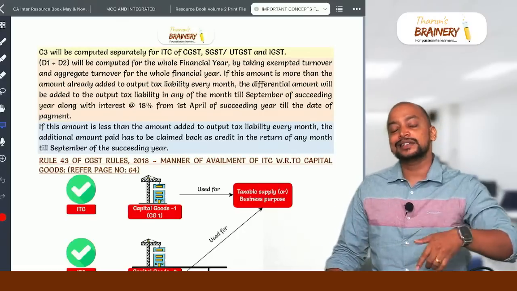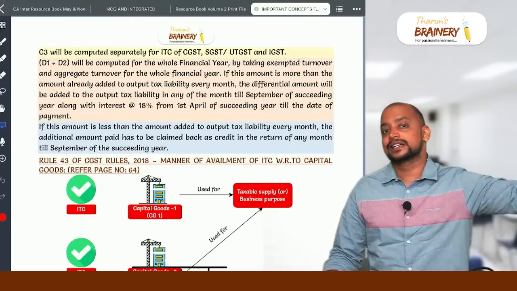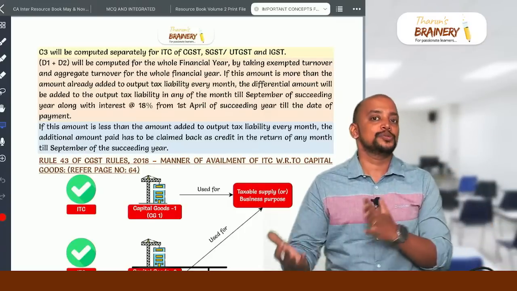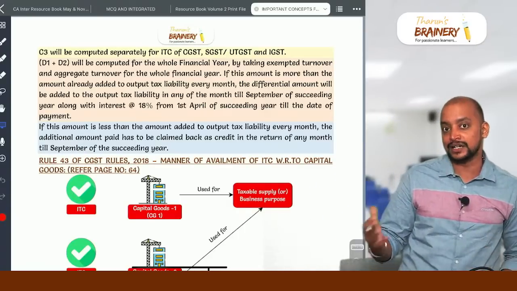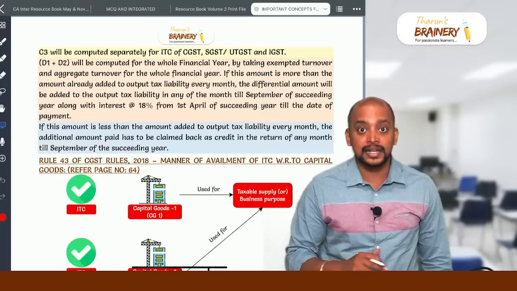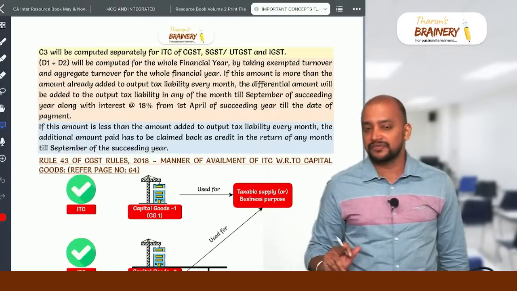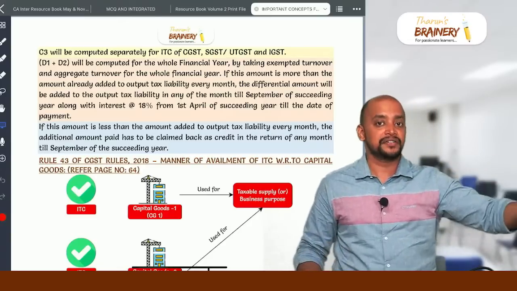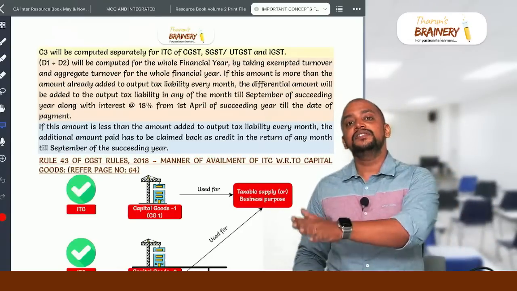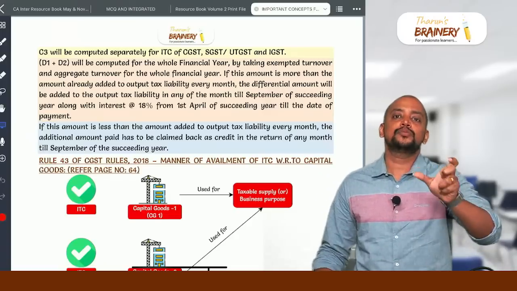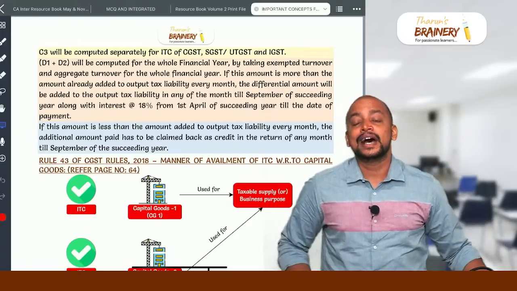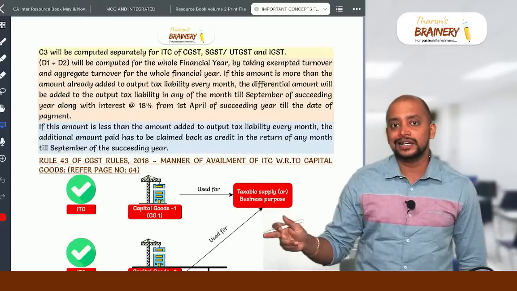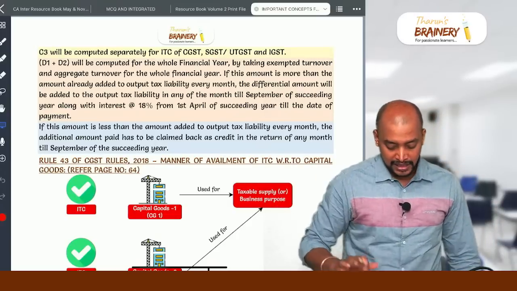But in this case, D1 and D2 we have reversed excess, which means more ITC we have reversed than the ITC to be reversed, which we are comparing at the end of the year. Now we can re-avail it as ITC by 30th September of the succeeding financial year. Suppose there is any lesser reversal, D1, D2 what we have reversed is less than the D1, D2 computed at the end of the year. So that amount we need to pay along with interest at 18% per annum from the 1st April of the succeeding financial year till the date of payment of the difference. So that is about this.